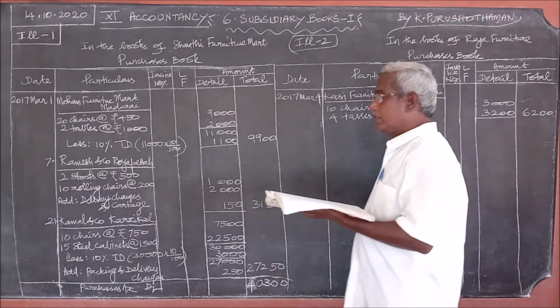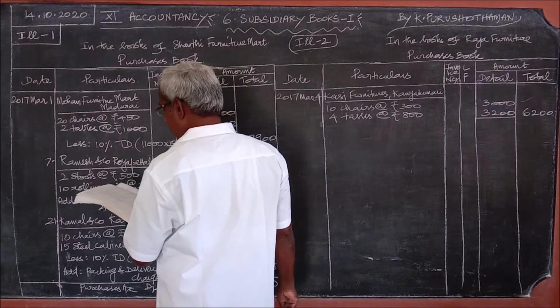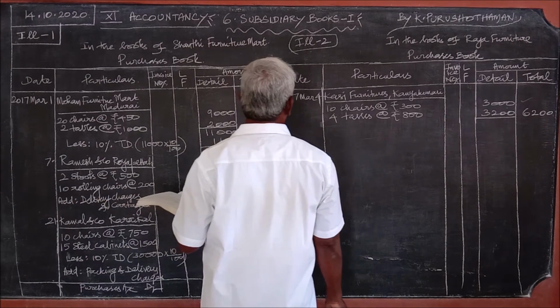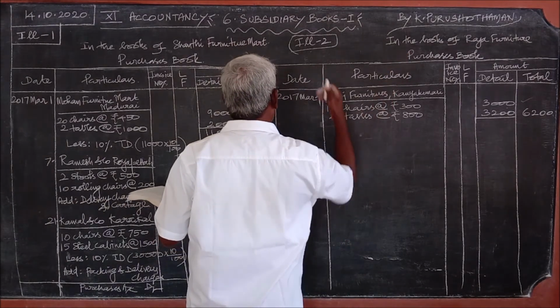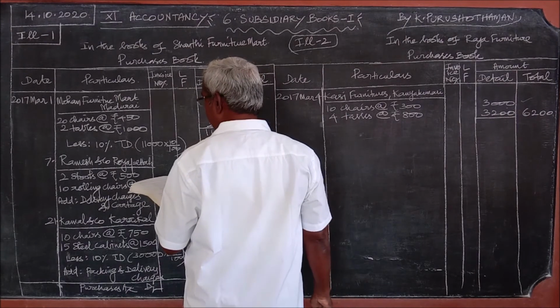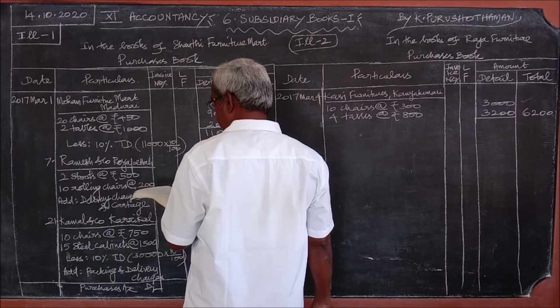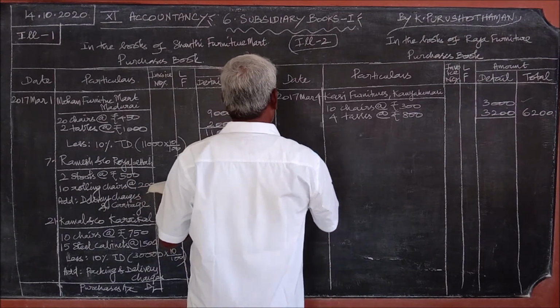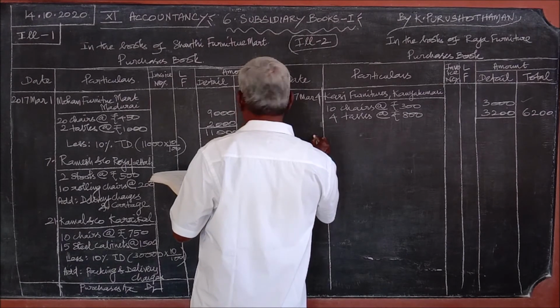Likewise, 20th also will not appear because it is a purchase of computers, two computers. The computer is not connected with the furniture and therefore that also you should miss. Therefore, you should pass entries for May 4th, May 10th and May 25th. So, after 4th we shall pass on to 10th.